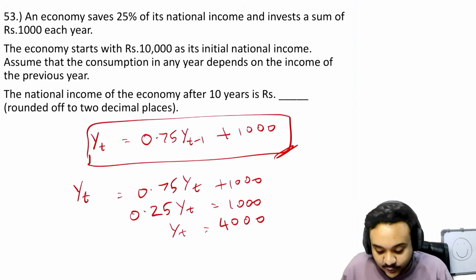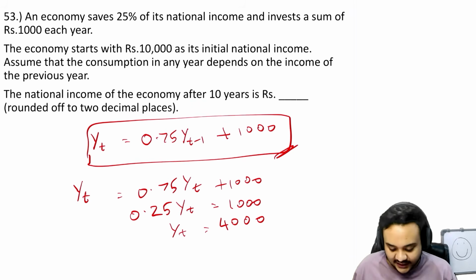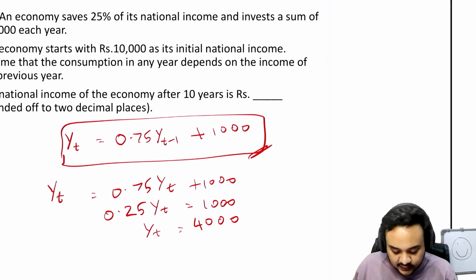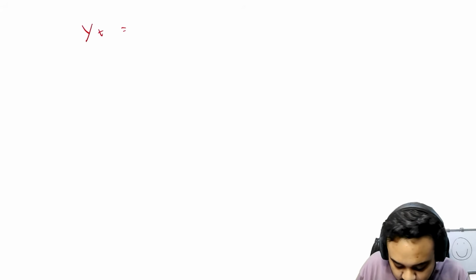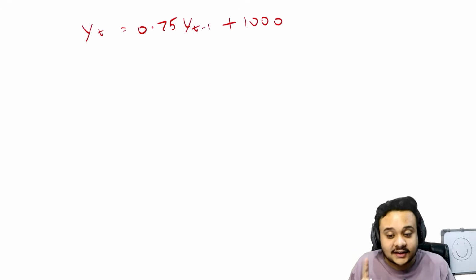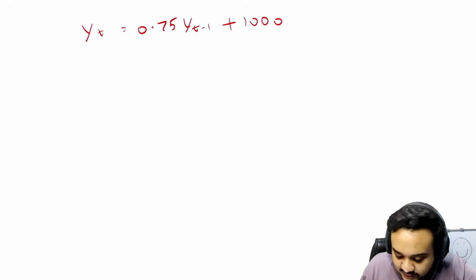Now look at what happens when I let me take this to a new page. So the equation that we had was yt is equal to 0.75 yt minus 1 plus 1000. Okay, now let us plug in the value of 4000 on the right side.